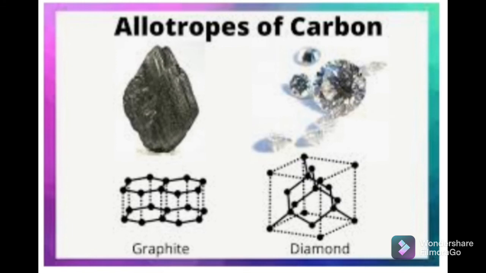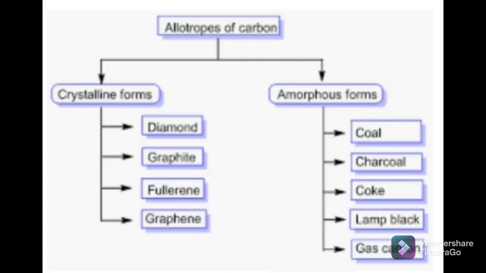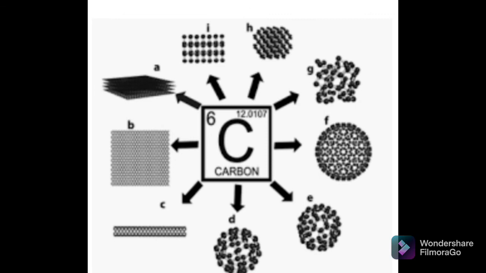So, allotropic forms of carbon. Carbon exists mainly in two allotropic forms: crystalline form and non-crystalline form. The non-crystalline form is also called the amorphous form. In the crystalline form, the atoms of carbon are arranged in an ordered manner, and in the amorphous or non-crystalline form of carbon, the atoms are arranged haphazardly.